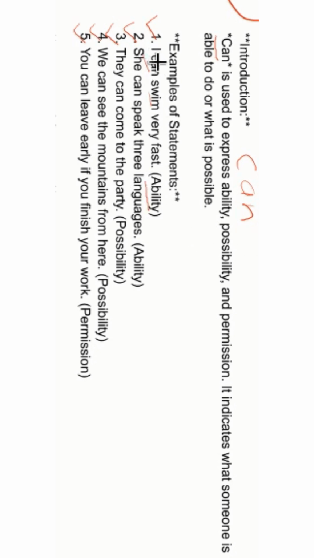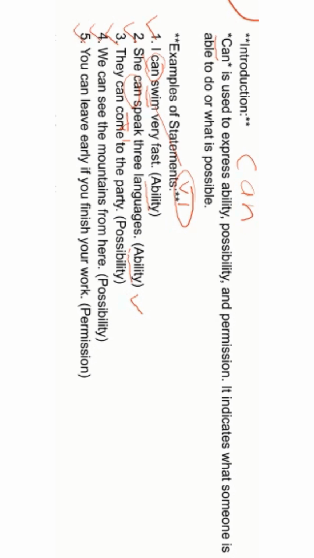Okay. So here you can see this is the modal auxiliary verb. Can is a modal auxiliary verb, and swim is the first form of verb. So whenever you are expressing present ability with can, after that we are supposed to use the first form of verb. The second sentence, she can speak 3 languages. So here also can is used and speak is again the first form of verb. She can speak 3 languages is also ability.